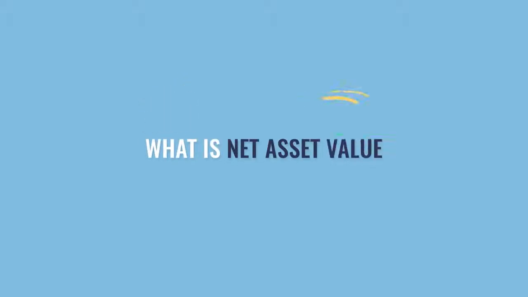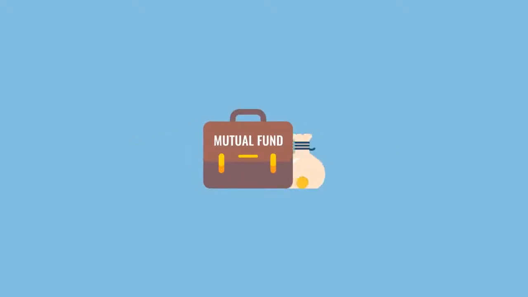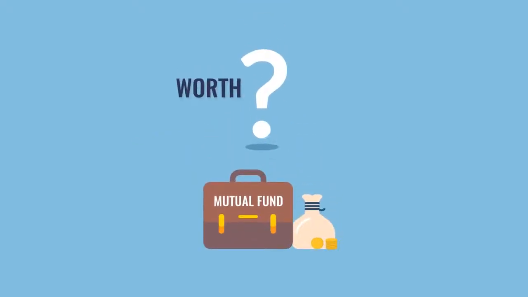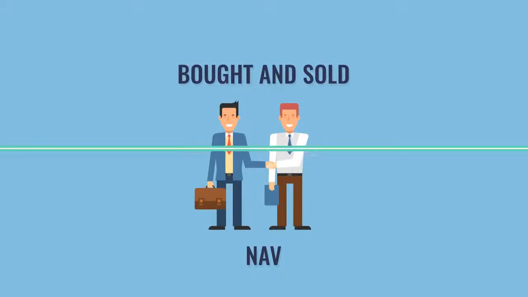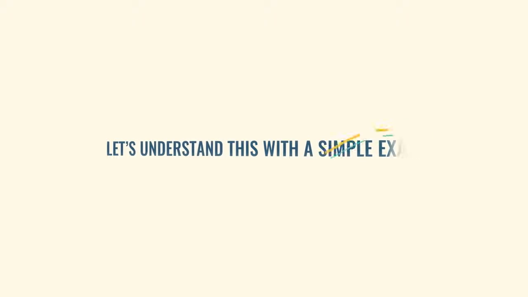What is net asset value? It measures how much each unit of a mutual fund is worth. NAV is the price at which mutual funds are bought and sold. Let's understand this with a simple example.